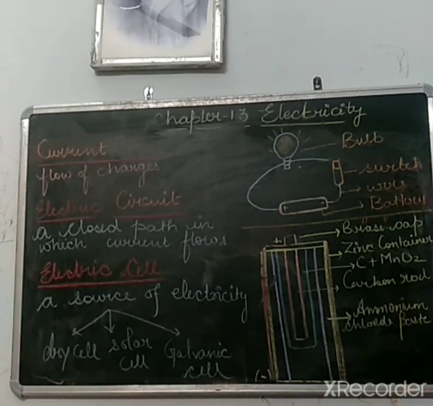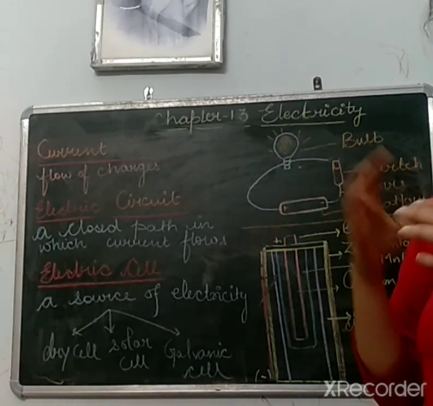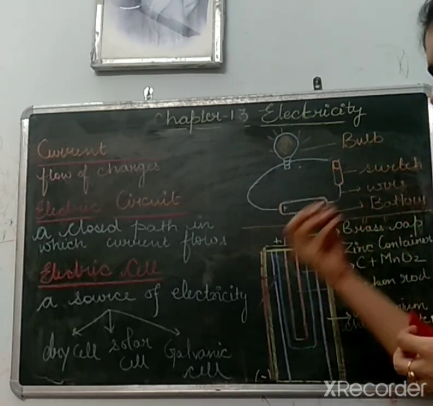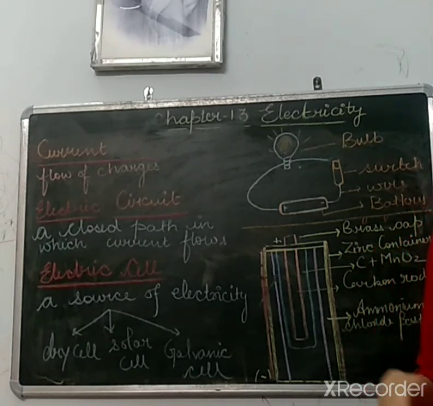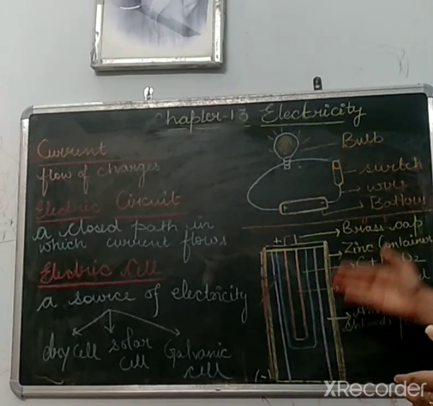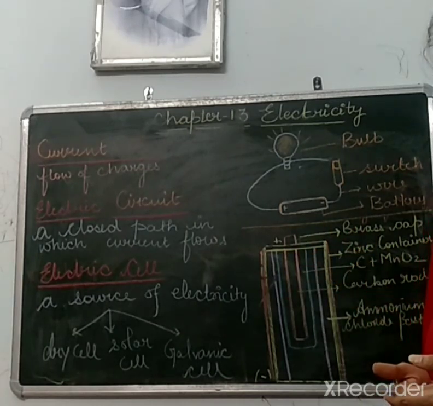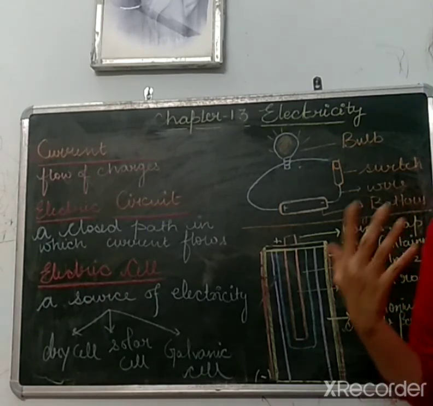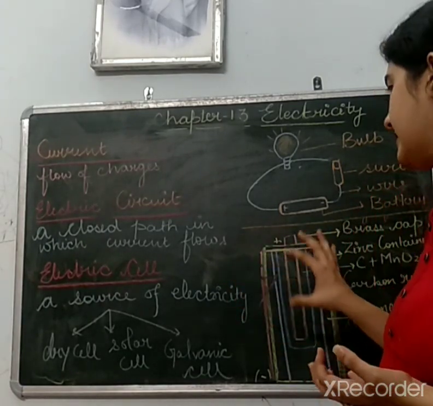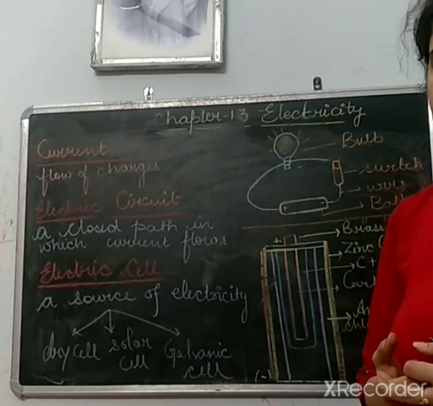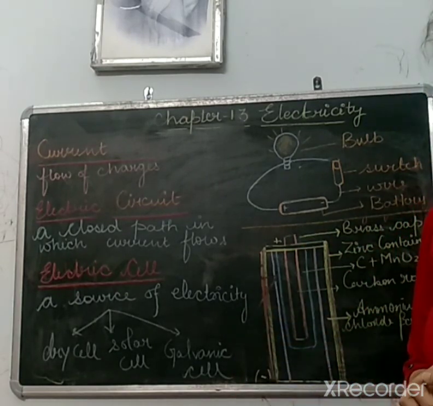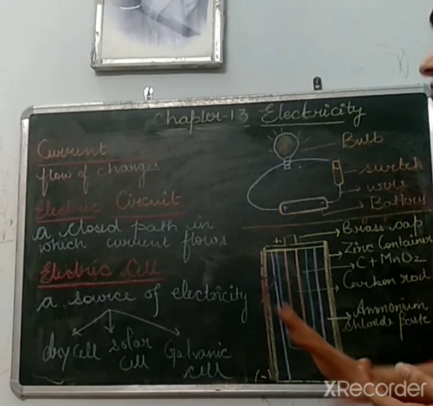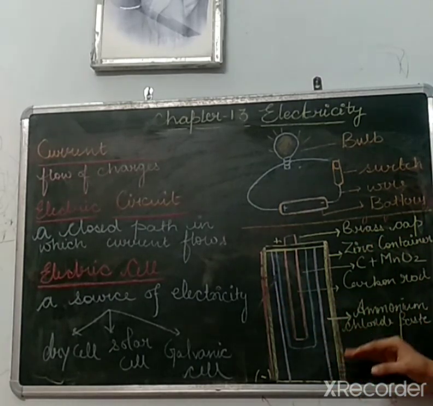So here we have carbon and manganese dioxide. These are two chemicals. When in a circuit we switch on the circuit, these chemicals start reacting together and produce heat energy, and the heat energy is converted into electric energy and it gives the electric current through which we can operate our devices. When these chemicals stop reacting together, meaning they almost get finished, the cell becomes dead and it will work no more. So this is basically the structure of a dry cell.